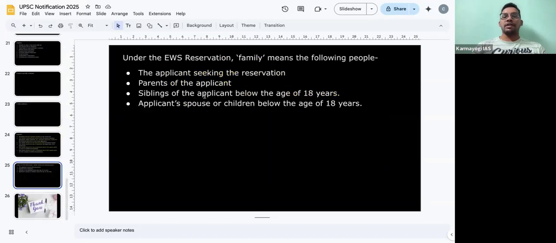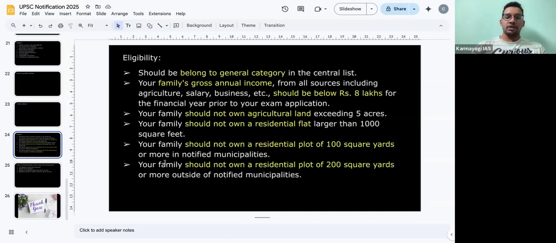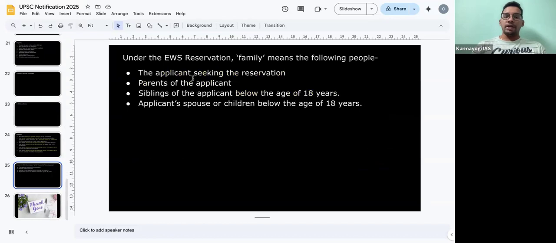And here one more clarification is required. Under the EWS reservation, there is a family. Always we have mentioned a family. You can see here, right? Family here means you yourself, your parents, and siblings below the age of 18. If a sibling is doing a job and is more than 18 years of age and their income is more than 8 lakhs, still you can avail reservation. They are considered a separate family. Those persons who are 18 and above and earning are considered a separate family because they will get married and they will have a separate family. So that is the rationale behind it.